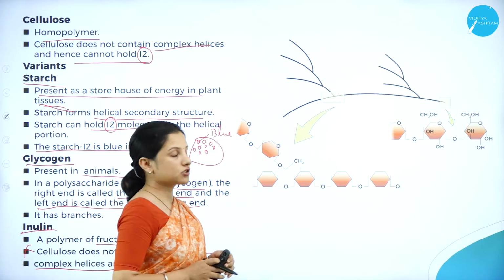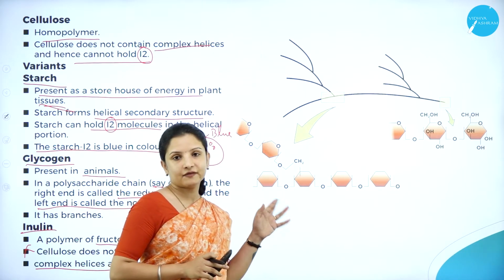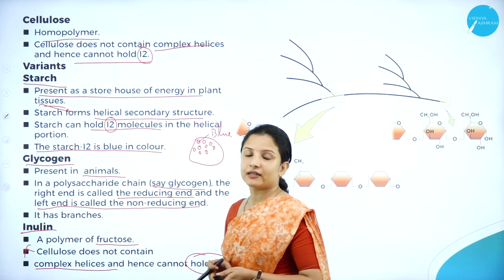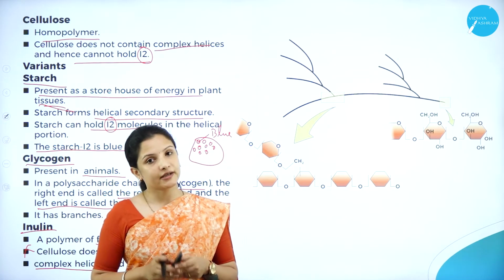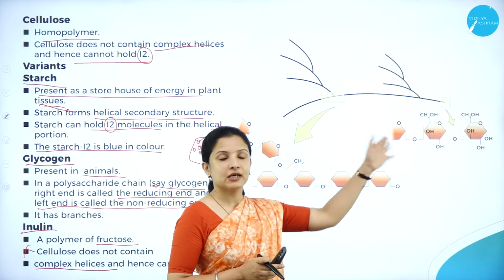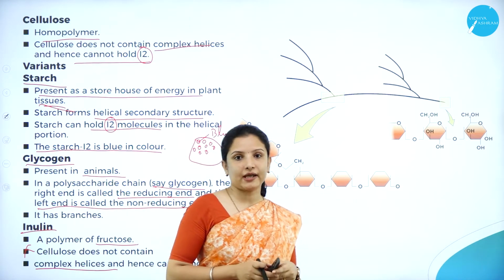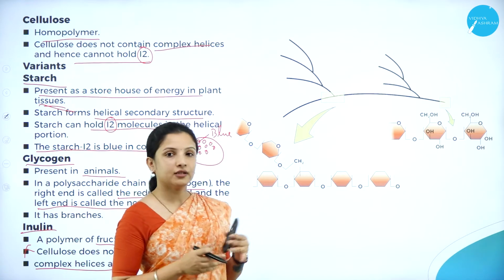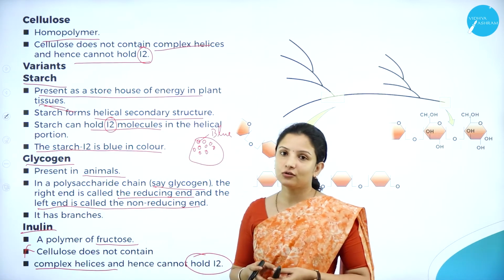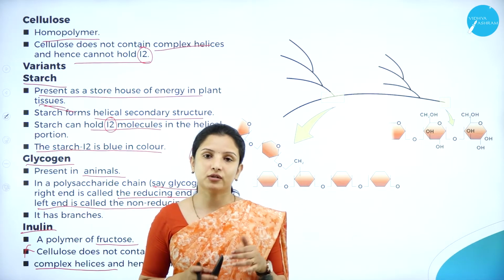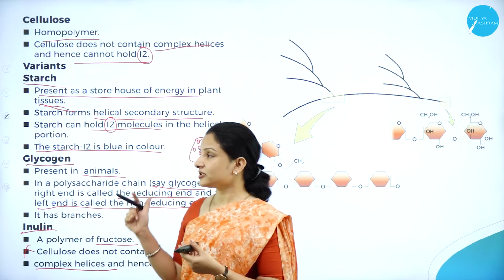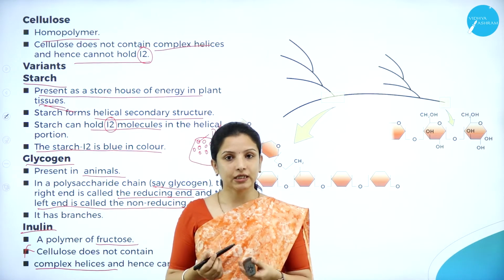So in a glycogen chain there are two ends: the left end, which is called the non-reducing end, and the right end, which is called the reducing end. It has a carbon group towards the right end, therefore it is called the reducing end. On the left end there is no such carbon group present, therefore it is a non-reducing end. So this is about the different variants: starch, glycogen, and inulin.